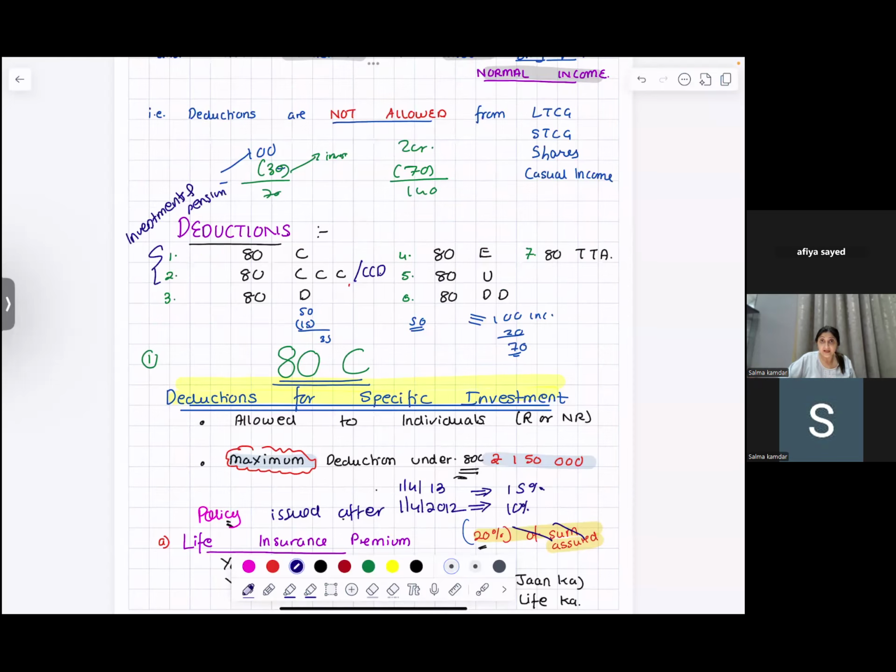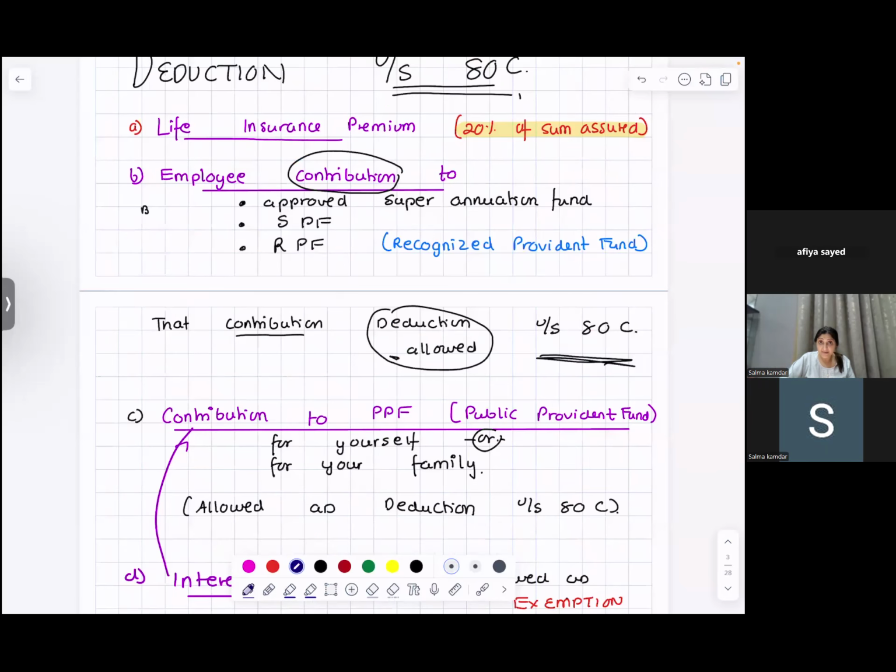Now we are doing the employee's contribution to SPF, RPF, approved superannuation fund. What are we doing? Employee's SPF is your employee's contribution to SPF.